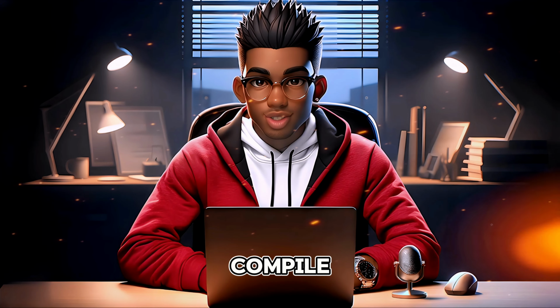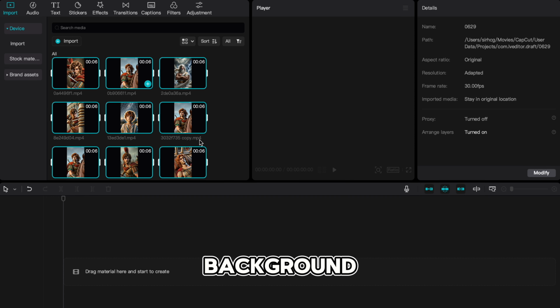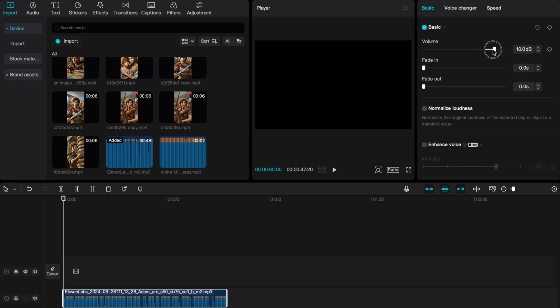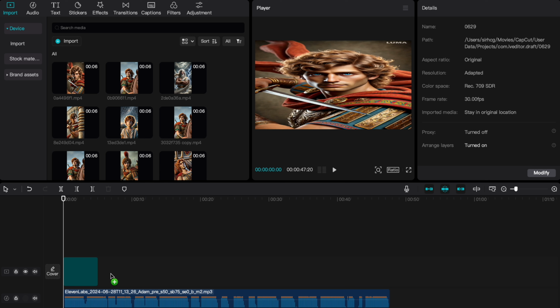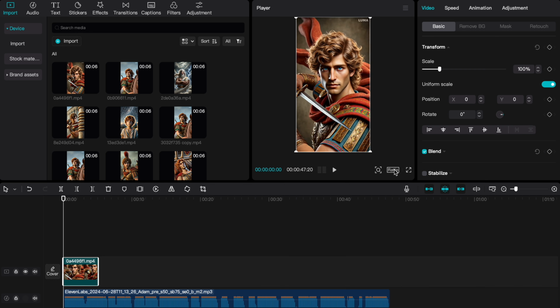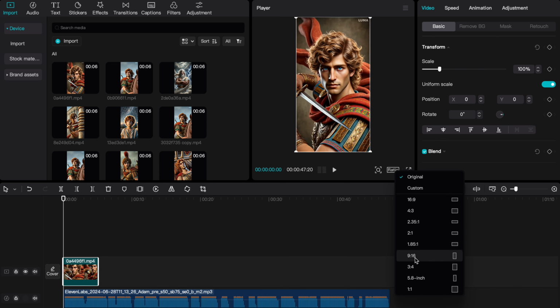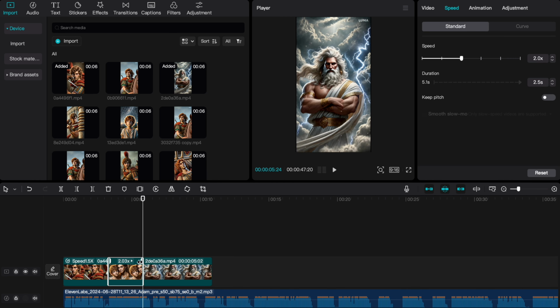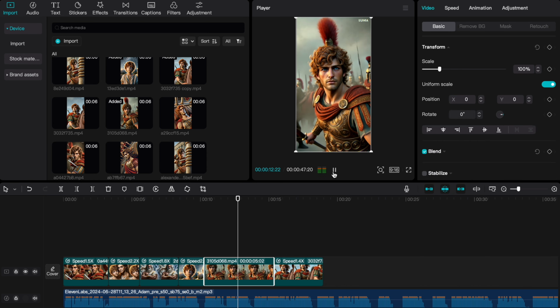Now it's time to compile our video. Let's import our clips, background music, and voice into CapCut and add them to our timeline. We'll increase the volume and arrange our clips according to the flow of our story. Depending on the type of video, you can select your preferred aspect ratio. Keep in mind that some of these clips can be very slow, so we'll speed them up a bit. We'll also crop some of these videos to better fit our narrative.